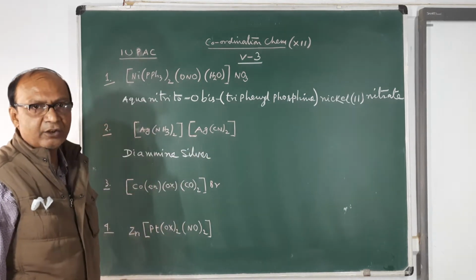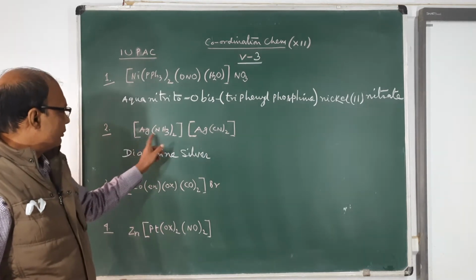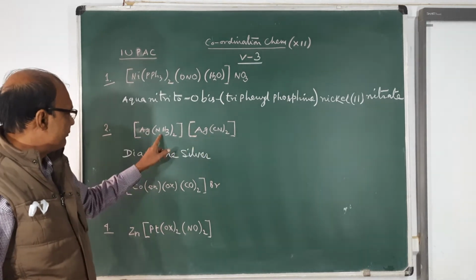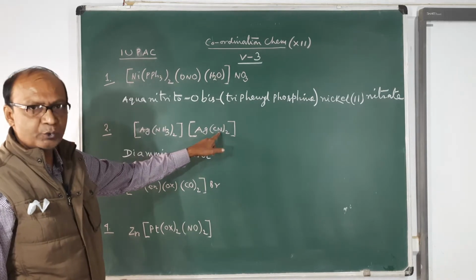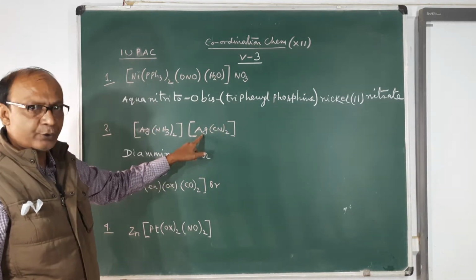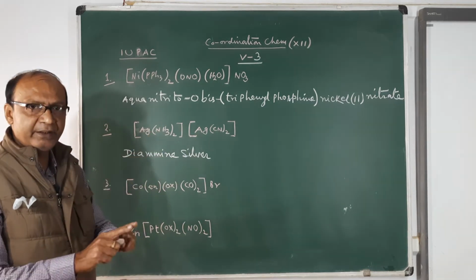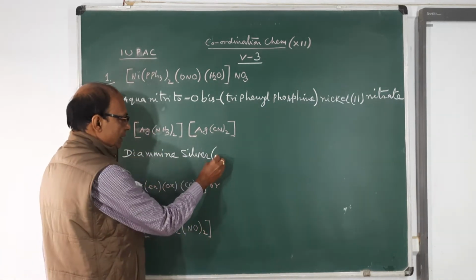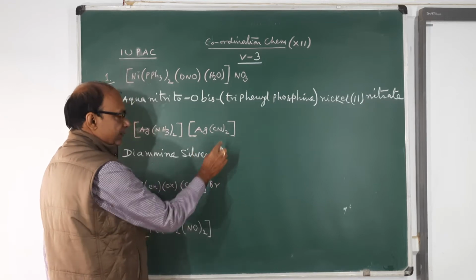Then the oxidation number: the total negative charge is -2 from 2 CN, therefore +1 each, divided equally. So silver(I). Then write the name of the anionic part.